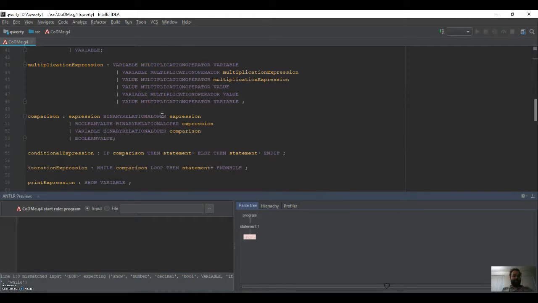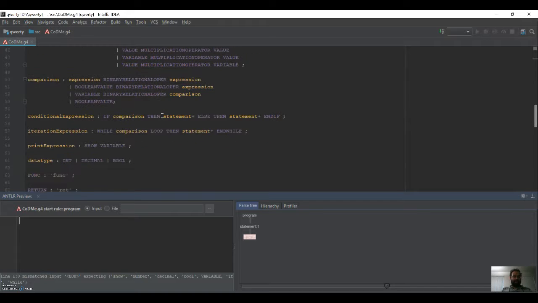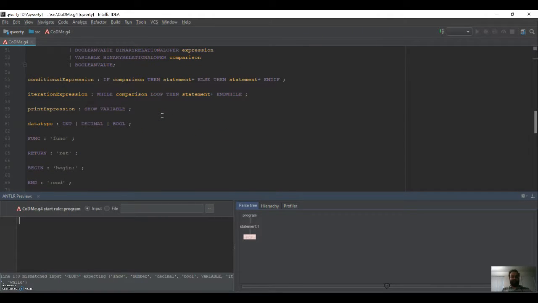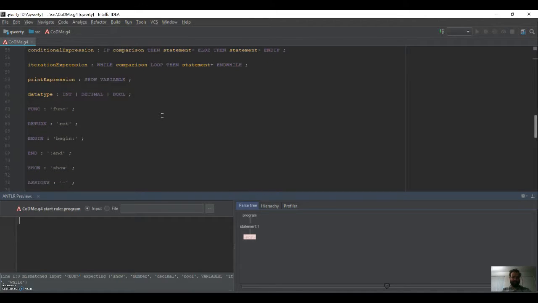Then we have the multiplication expressions, comparison expressions, conditional expressions, iteration expressions. All of these rules, as I have mentioned, are displayed here, and these are based on the various data types like int, decimal, bool, and